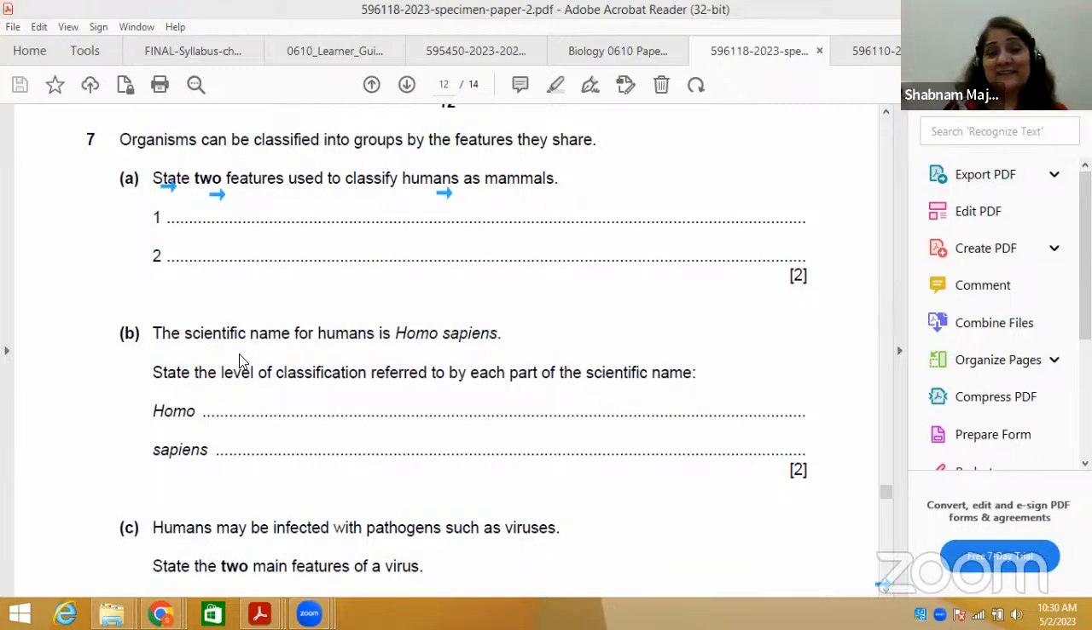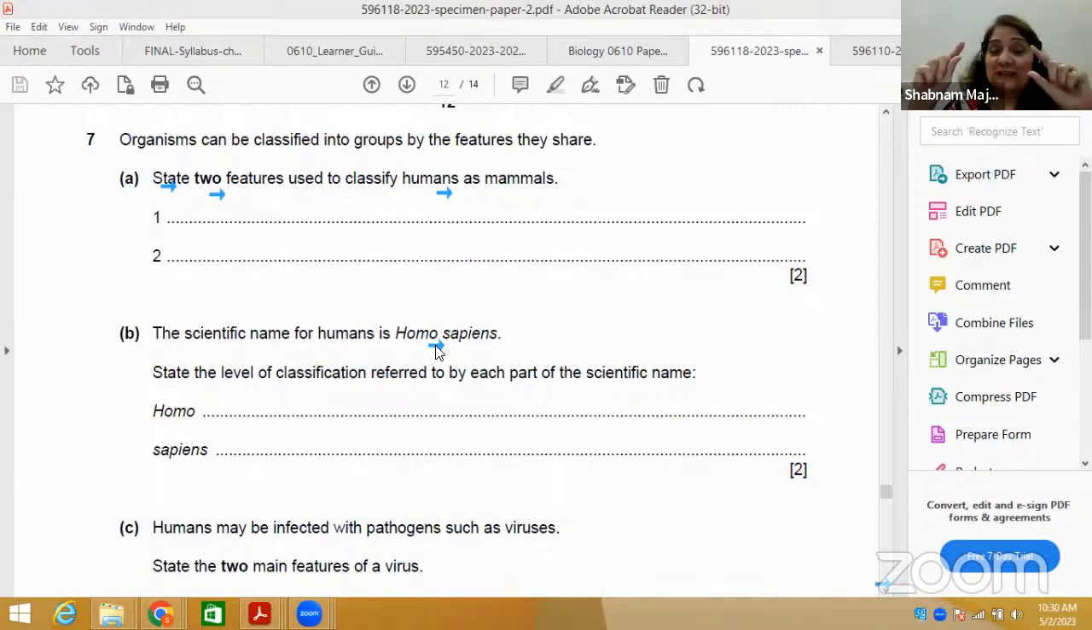Then the second term is scientific. Each and every organism has what type of name? If I say bacteria causes TB, tuberculosis, so I can say bacteria is an organism. But if I say tuberculosis is caused by mycobacteria, whatever biological name I take, that is basically the scientific biological name. Here it says the biological name of humans is Homo sapiens.